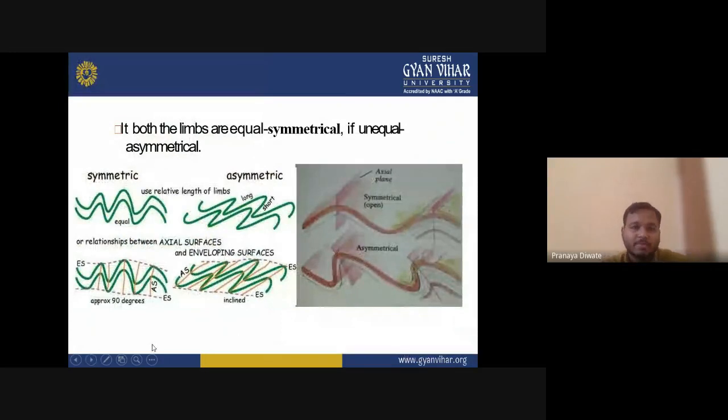If both limbs are equal, it is symmetrical; if unequal, asymmetrical. Identifying symmetrical and asymmetrical folds is very easy. Symmetrical folds are those where the limb is not overturned.